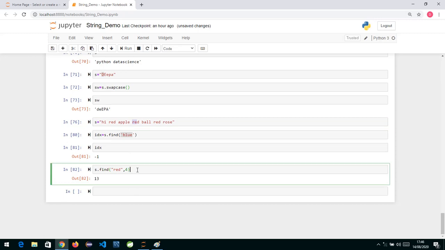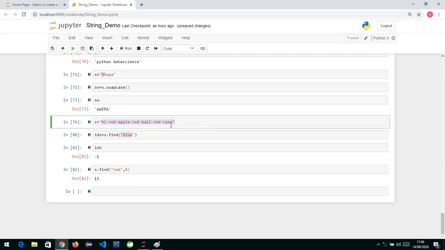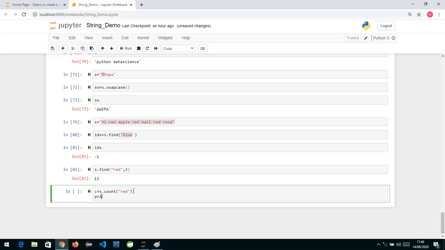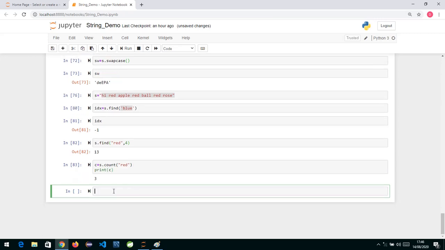Similarly, we also have a function called count. Now I want to count how many times the word "red" is present inside this string. So I can say s dot count, and count which word? Red. I can store the count in a variable, suppose I write c equals, and I press print c. Shift enter. So you can see it has shown me 3.